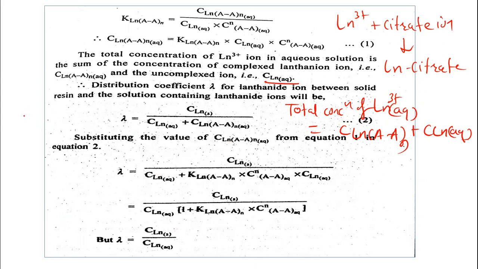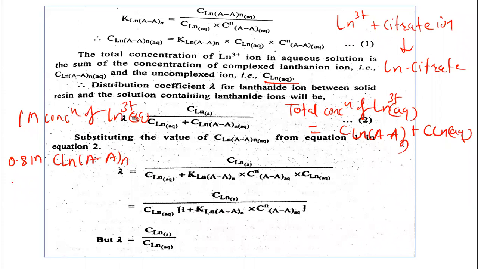Let us assume that we have 1 molar concentration of lanthanone ions in the resin column. Out of this 1 molar, 0.8 molar is involved in the complex, that is the concentration of the lanthanone in complex form, and 0.2 molar still remains, that is the concentration of the lanthanone in aqueous phase.